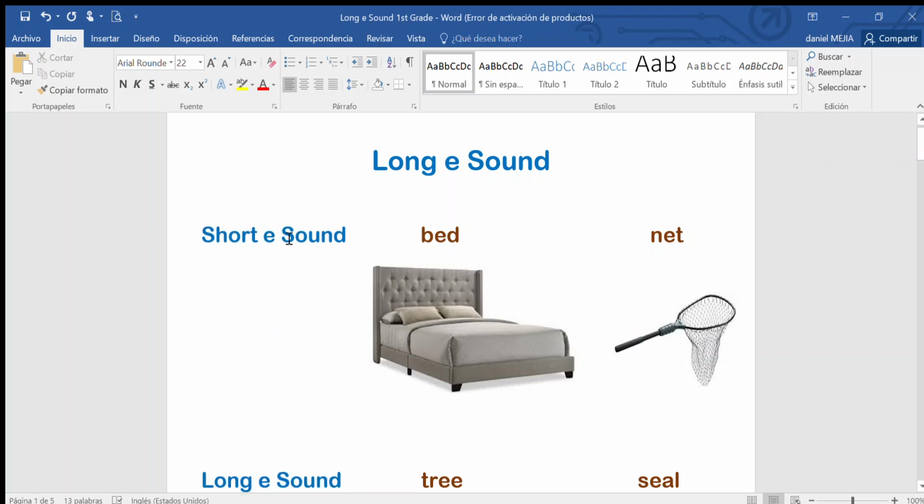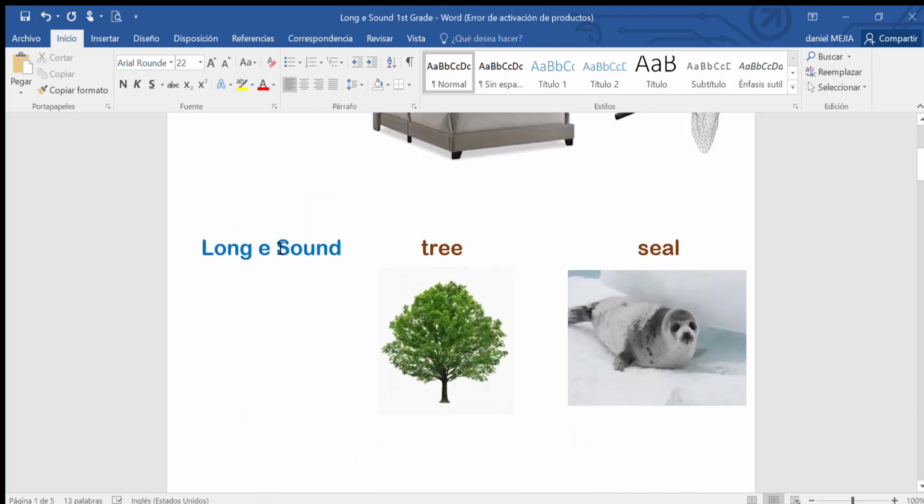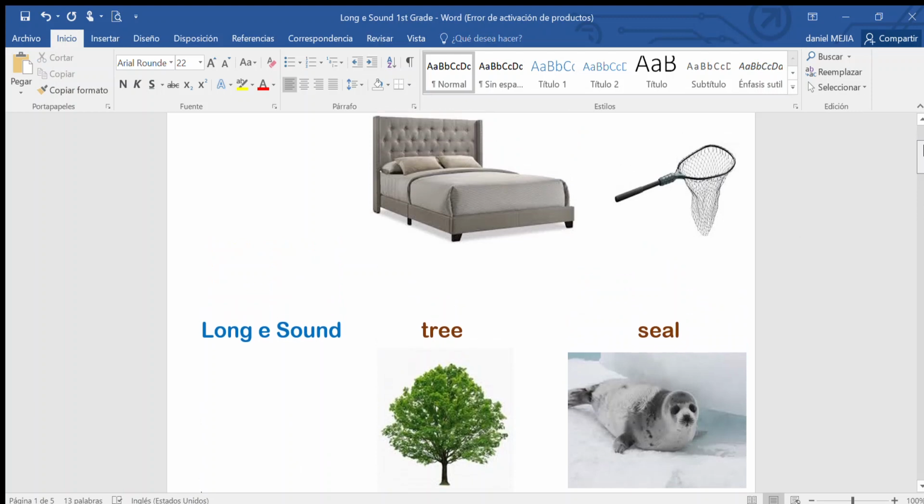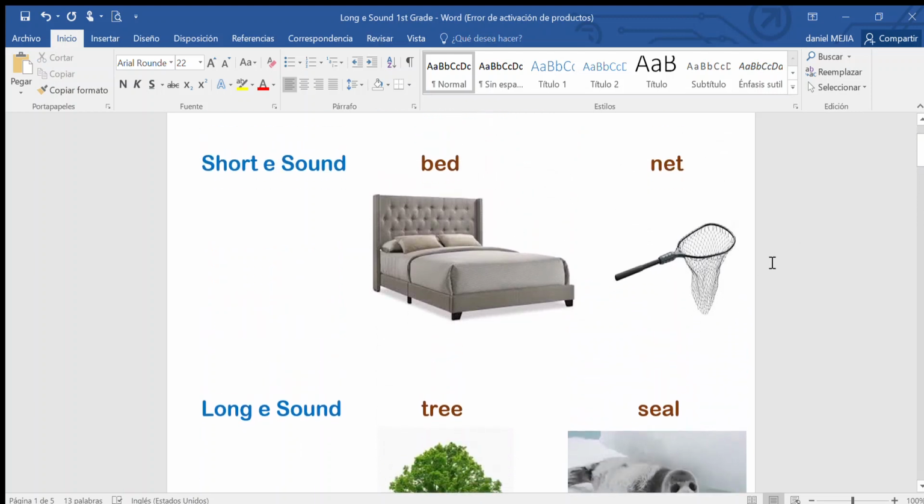For the short E sound, we have examples like bed and net. As you can see, we only have one vowel, the E, in bed and net. They are short. Then we have the long E sound, like tree and seal. As you can see, we have two vowels, E and EA. So again, the short sound: bed, net.